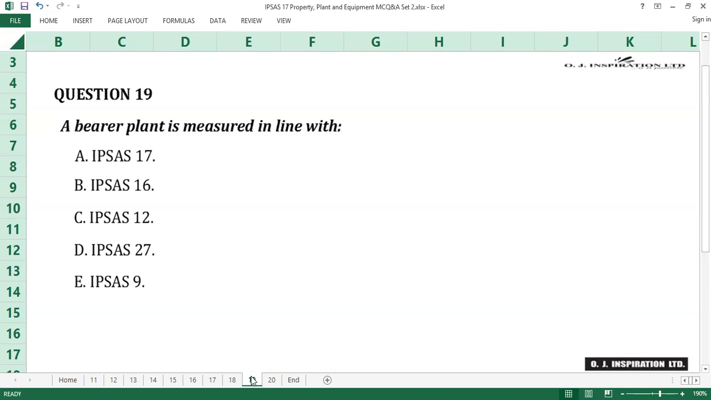Question number 19. A burial plant is measured in line with A, IPSAS 17, B, IPSAS 16, C, IPSAS 12, D, IPSAS 27, E, IPSAS 9.